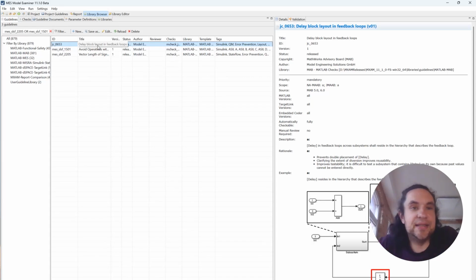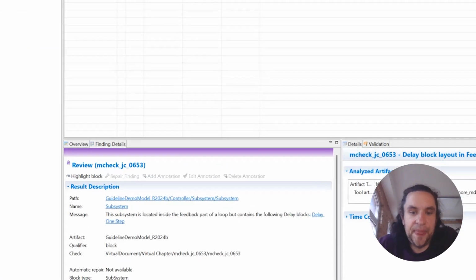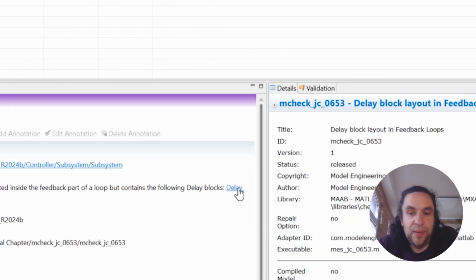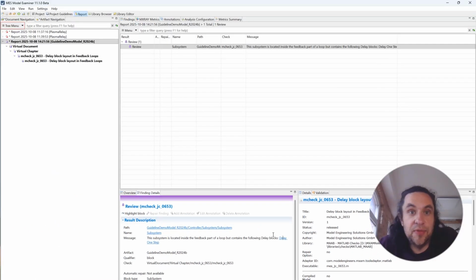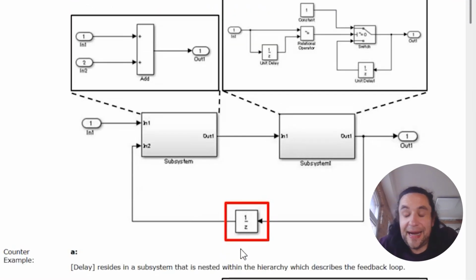Let's see one concrete example here where I created a report where we have a finding where it finds a subsystem located inside the feedback path of a loop with the following blocks. Now with the highlighting, we can directly go to the model, and it's clear, as we have in the guideline, that we should place the delay block really on the level of the feedback loop.